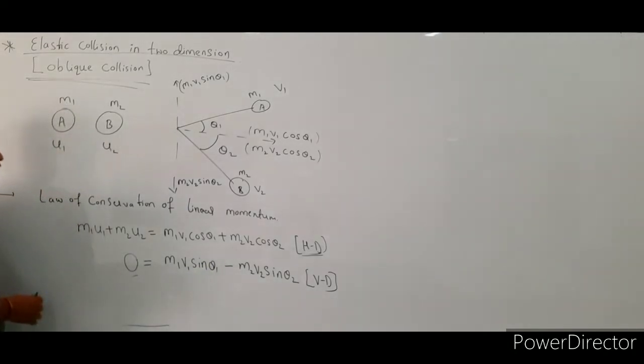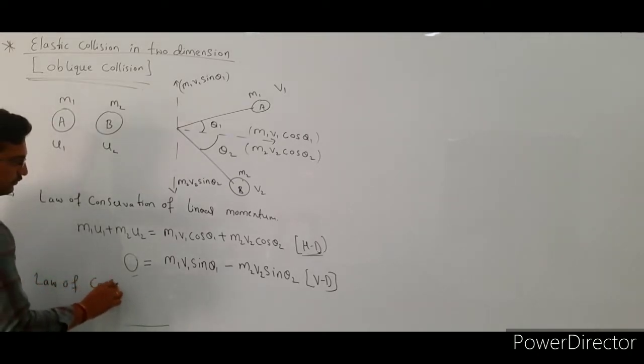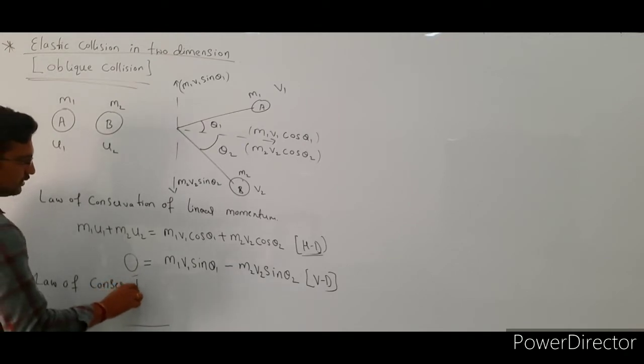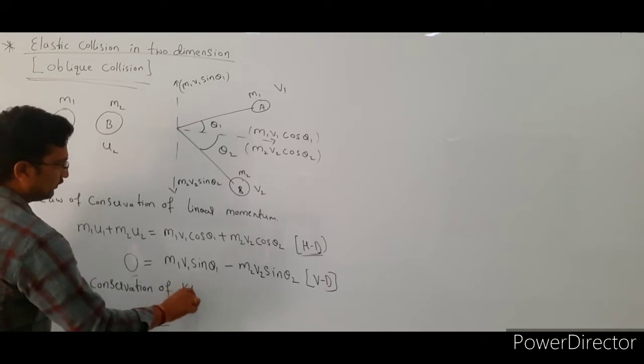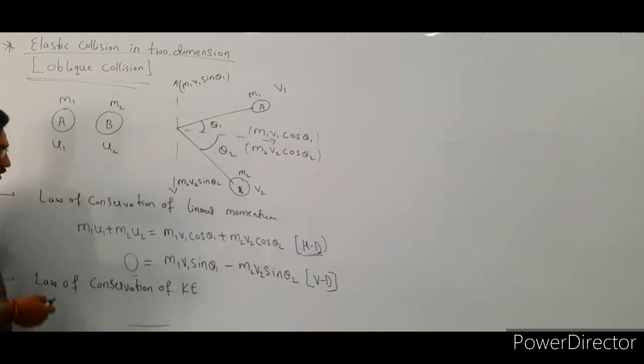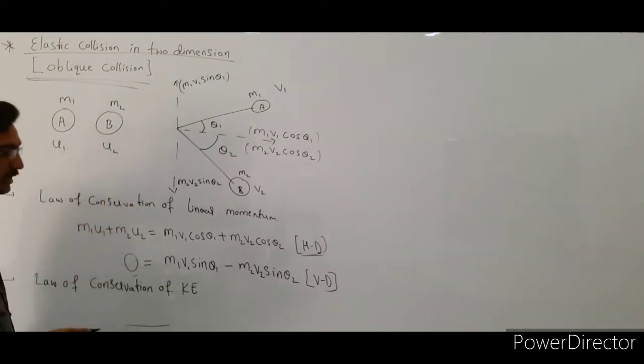The next one, we are going to apply the law of conservation of kinetic energy. Okay, see here. According to the law of conservation of kinetic energy, the kinetic energy before collision must be equal to the kinetic energy after collision.